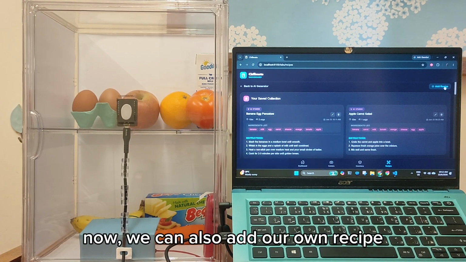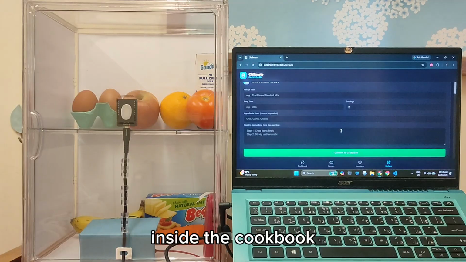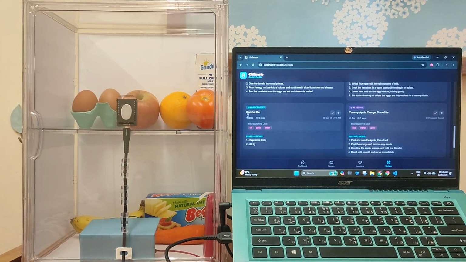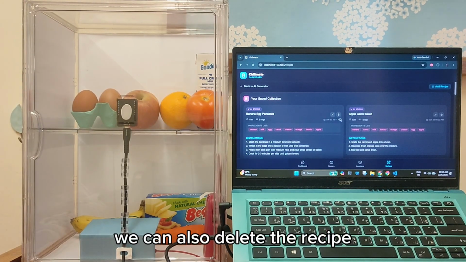Now, we can also add our own recipe inside the cookbook, and it will label as handcrafted. We can also delete the recipe.